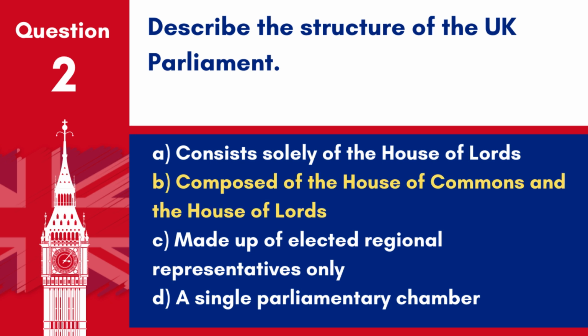Answer. B. Composed of the House of Commons and the House of Lords. The UK Parliament is bicameral, consisting of two houses, the elected House of Commons and the appointed House of Lords, playing different roles in the legislative process.